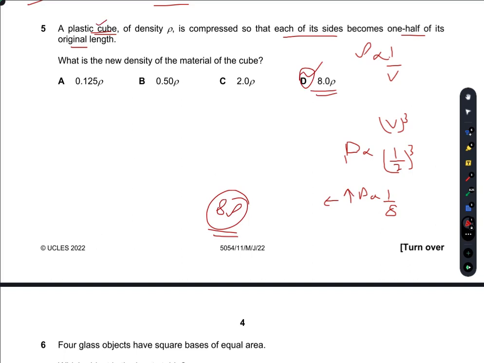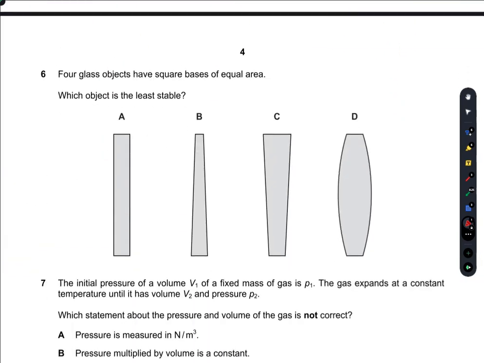The volume is in cube, and each side becomes one half. So that is one half into one half into one half, 1/8. The total volume becomes 1/8, and we know that density is inversely proportional to volume. So I will simply multiply 8 with rho, which is density. So the new density of the material of the cube will be 8 times its original value. So D is the right option.